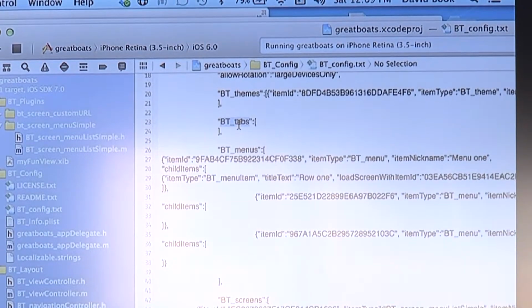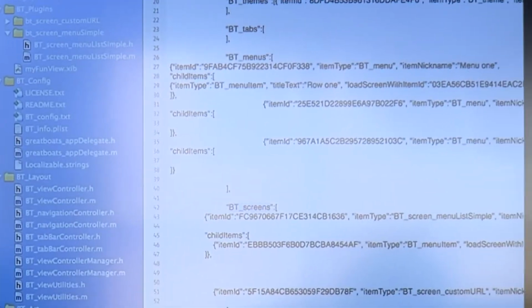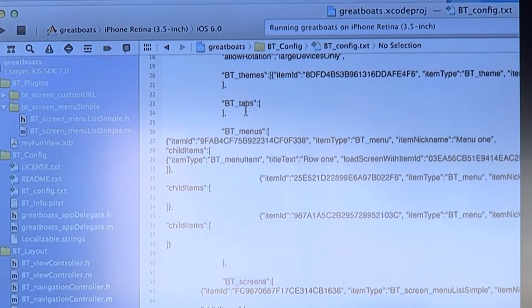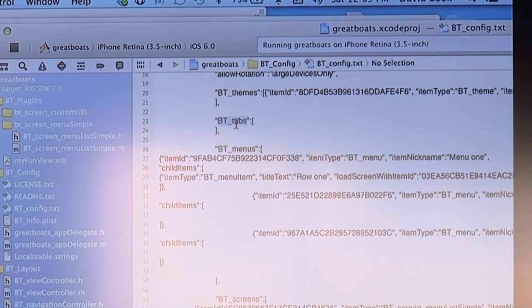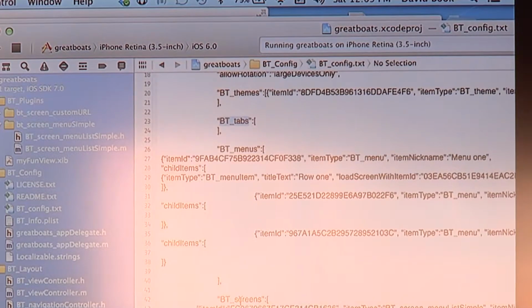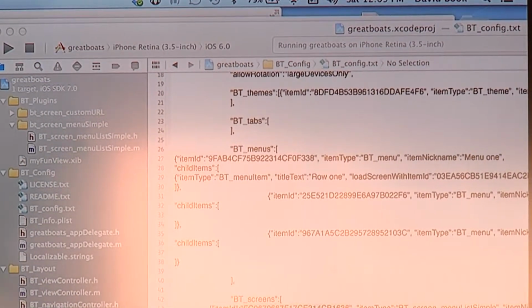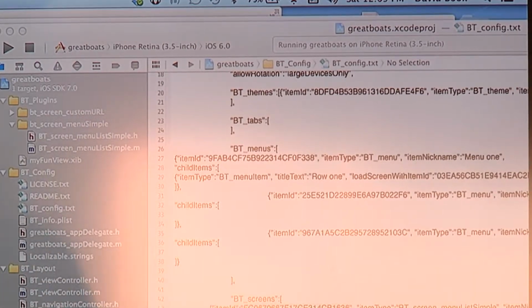So in this app, because there's only one screen, and because there are no tabs defined, the first screen in our list becomes the home screen. So that's the menu, because it's the first screen in the list. There's no magic to that.